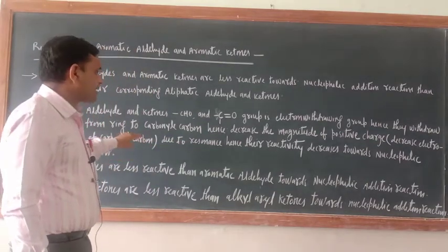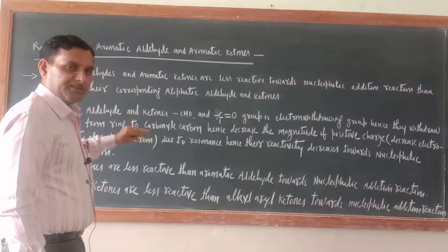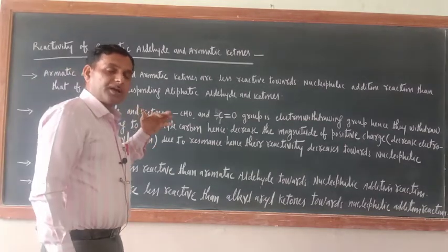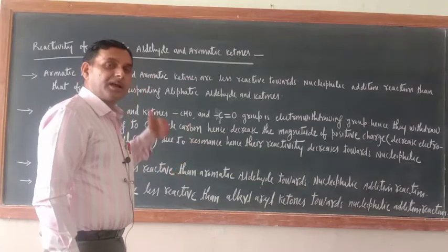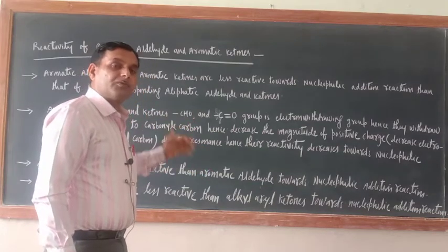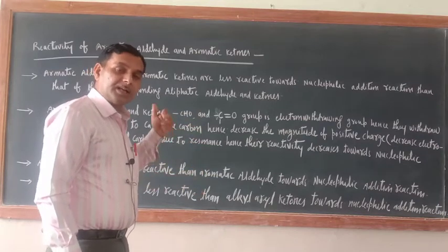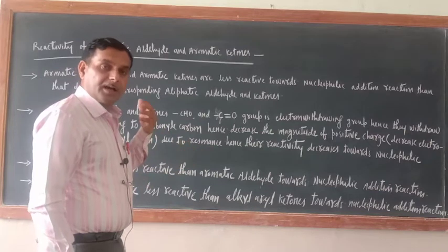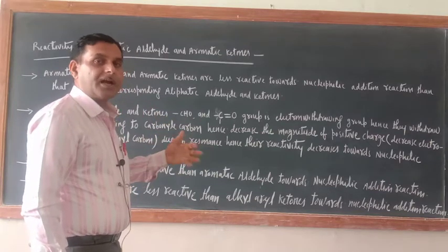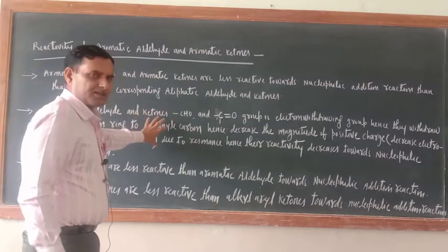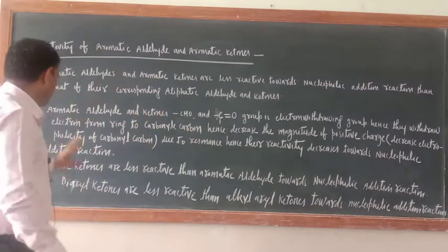Hence this is the only reason why aromatic aldehydes and aromatic ketones are less reactive toward the nucleophilic addition reaction than their corresponding aliphatic aldehydes and aliphatic ketones. We'll make the resonating structure for this one, then you will come to know.